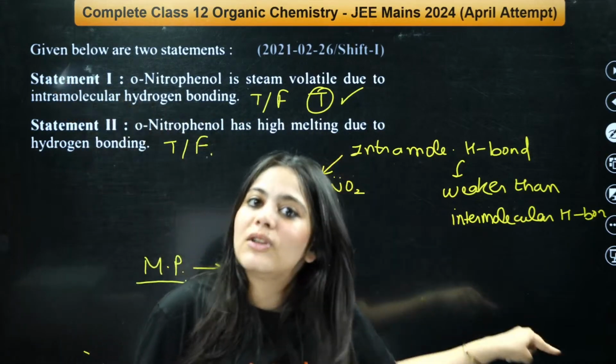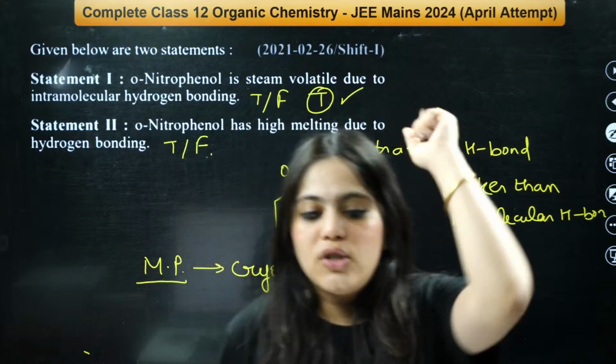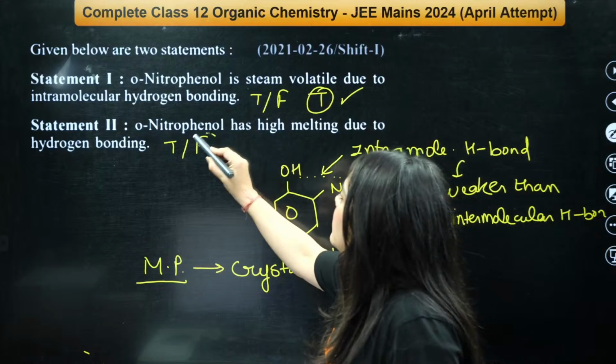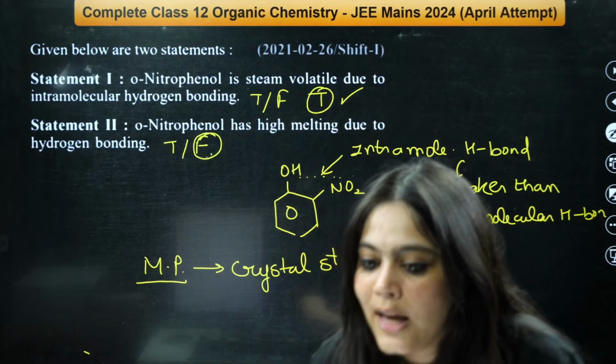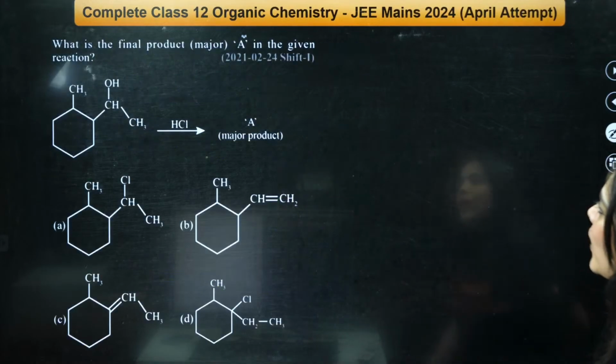Boiling point depends on hydrogen bonding. Melting point depends on crystal structure. Understood? Understood everybody? Yes. So the last statement is false. The first statement is true. Okay everybody? Shall we move on to the next question? Chalo.